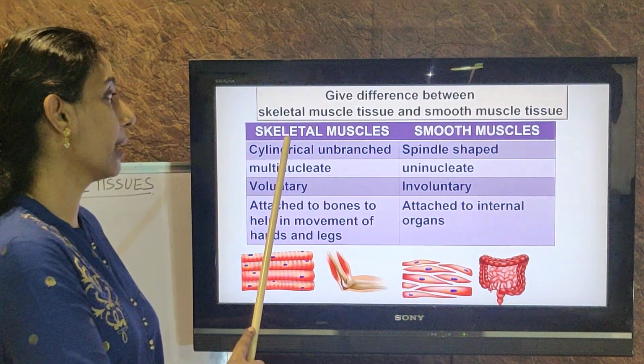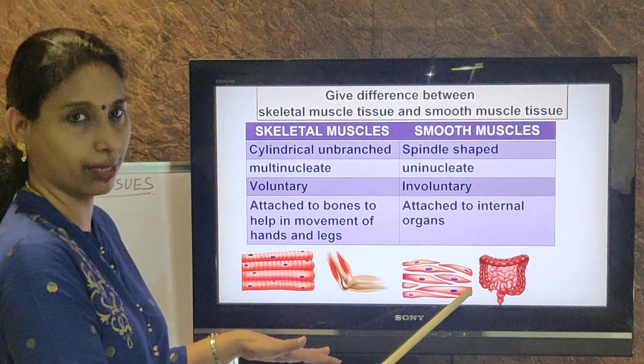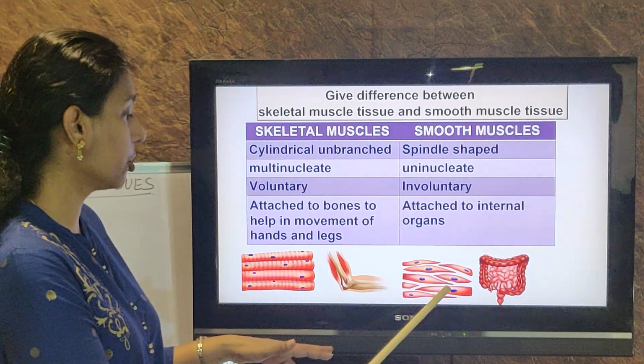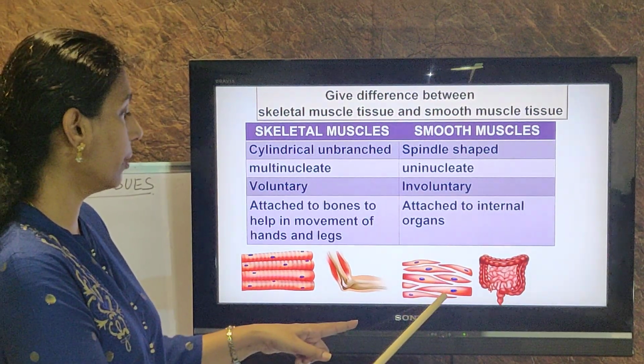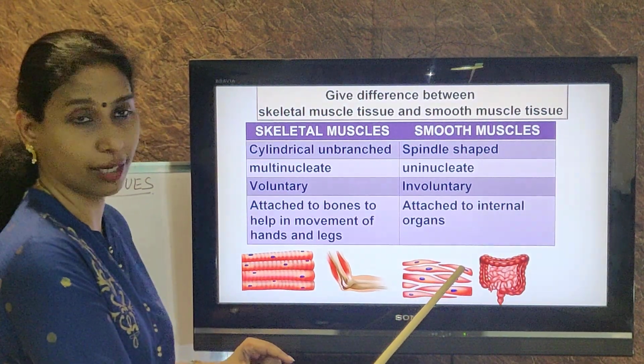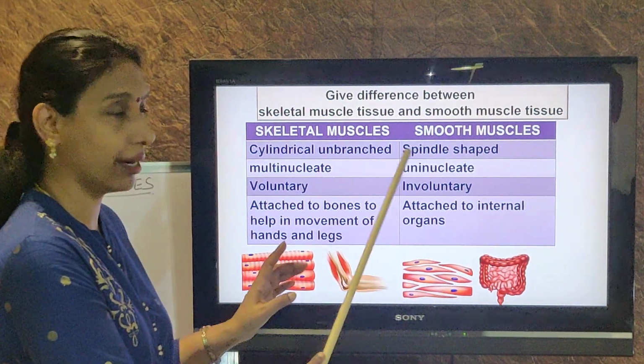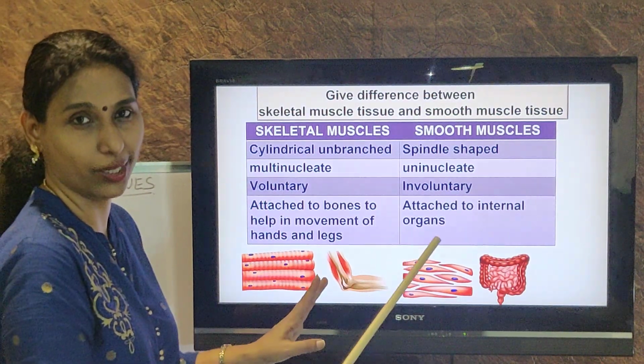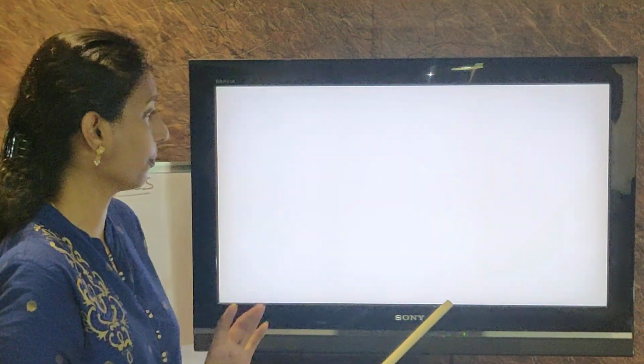Similarly, they can ask you between skeletal and smooth muscles. There are a lot of differences there, isn't it? Both cylindrical, but this is spindle shaped. This is voluntary and this is involuntary. It is multinucleate and this is uninucleate. Attached to the skeleton and this is attached to the internal organs. I hope by now you might have learned all the points by heart, isn't it? So many times I've revised it for you. Okay.